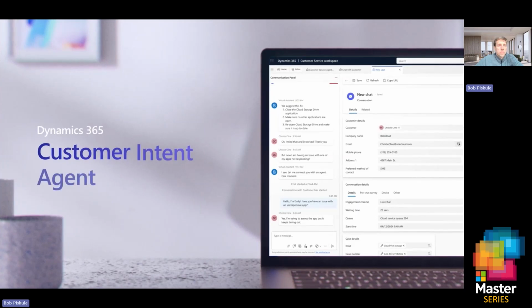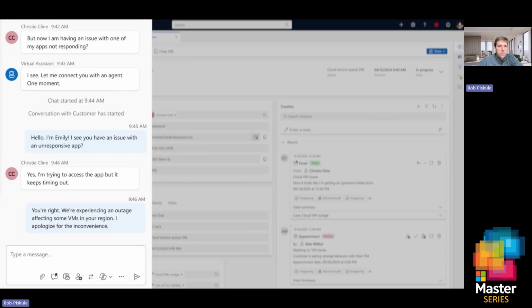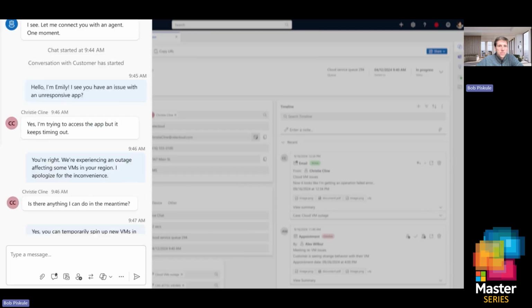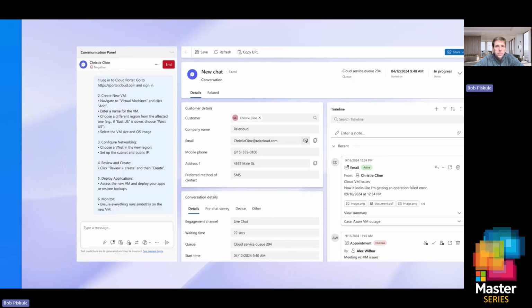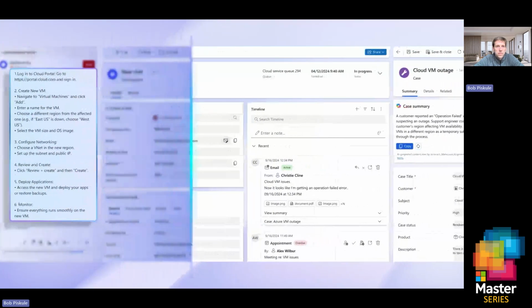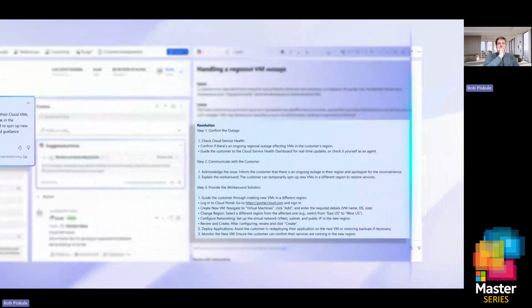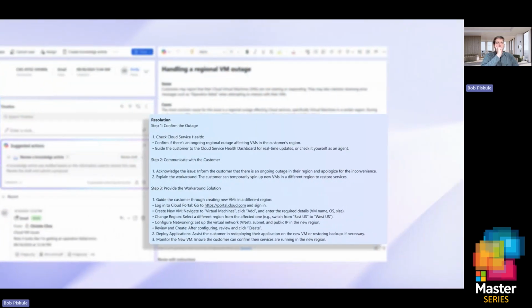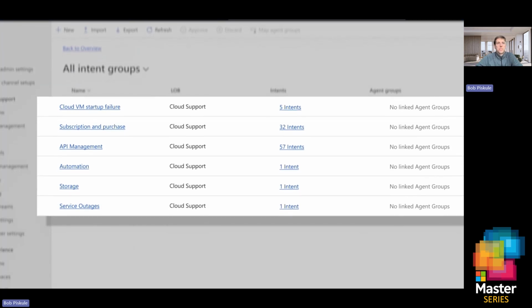Meanwhile, while I work, the customer intent agent is continuously learning from me and our other service reps how to identify and resolve this and other complex customer issues as they arise. It discovers new intents from customer conversations across channels by analyzing case notes, transcripts, and summaries, mapping issues to corresponding resolutions the agent maintains in a library.